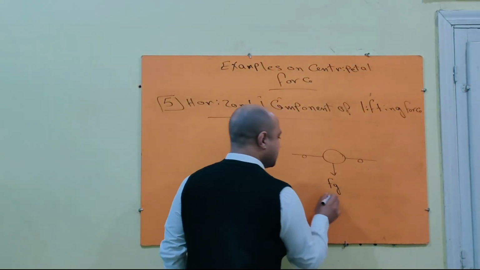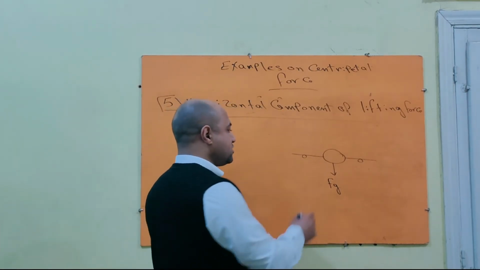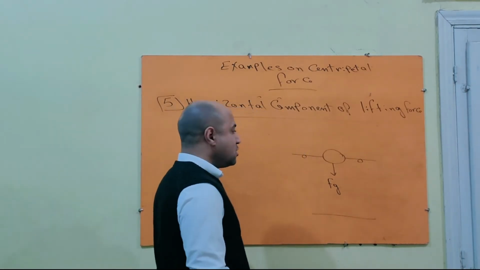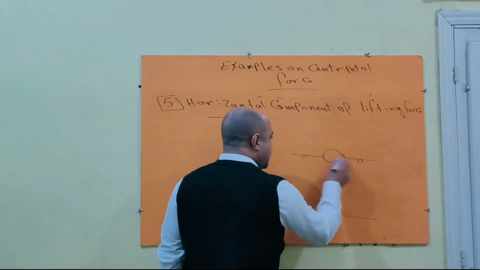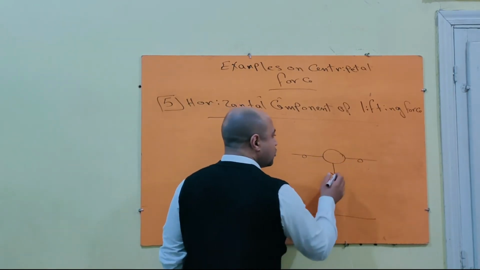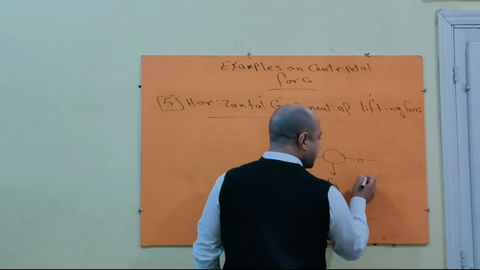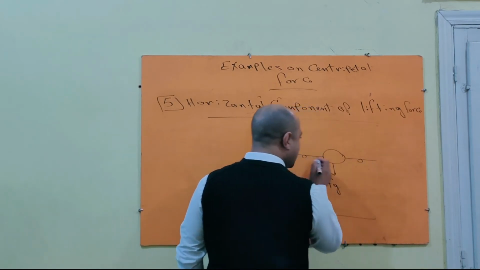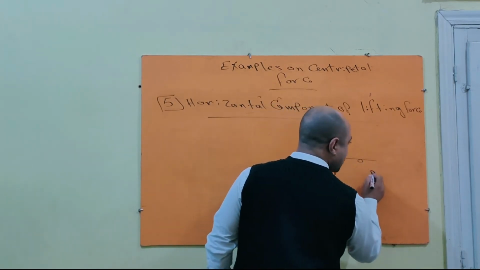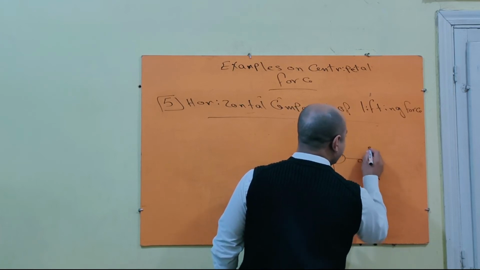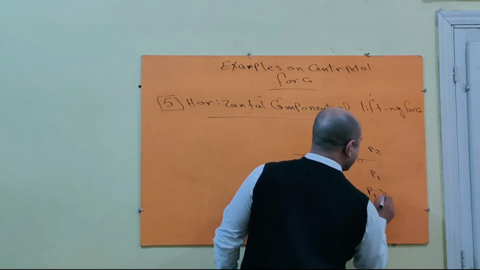There is a weight that acts towards the earth, right? The role of the airplane engines is to provide a pressure so that the pressure under the wings of the plane is greater than the pressure at this side, pressure 1 or pressure 2. P1 is greater than P2.